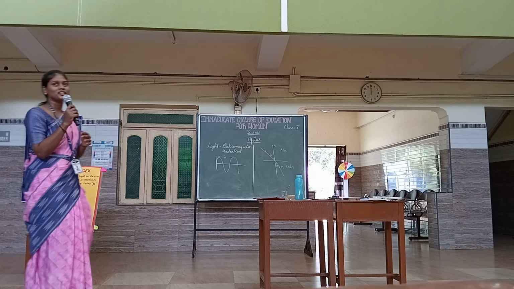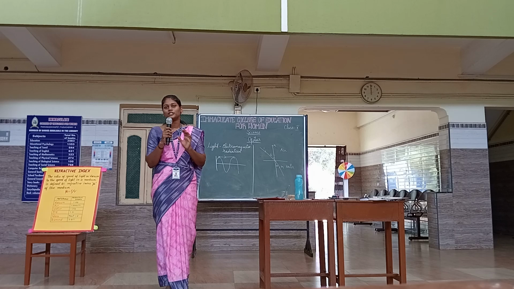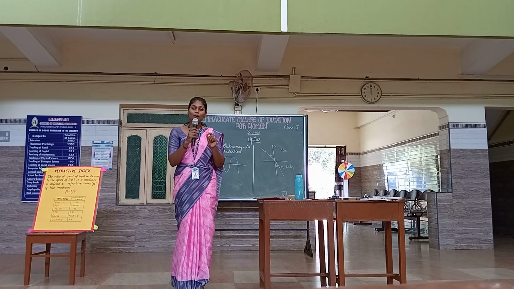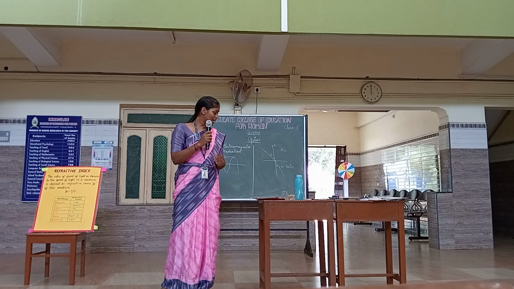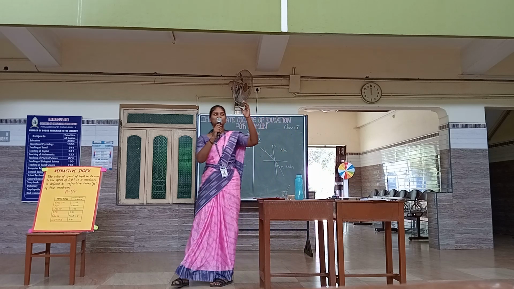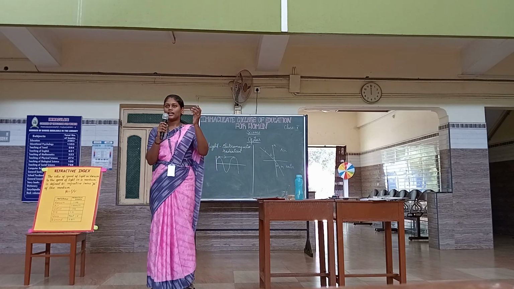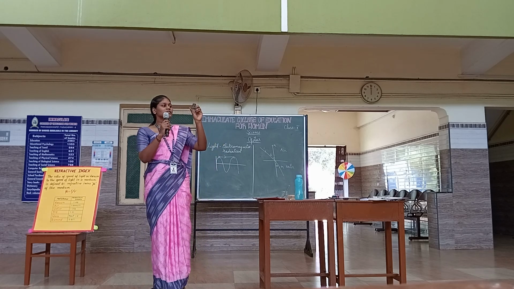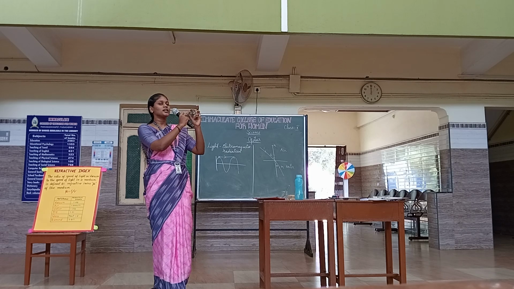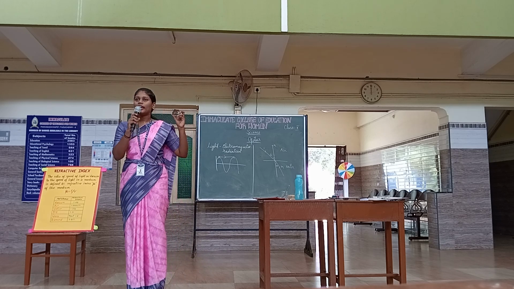Now we will see what is dispersion. When composite light, a mixture of light, passes through an optical medium that has non-parallel surfaces, for example a prism. A prism is an optical medium, and an optical medium is nothing but a medium that carries light. When light is incident on this prism, it will disperse the white light into its constituent colors, that is 7 colors, starting from violet to red.